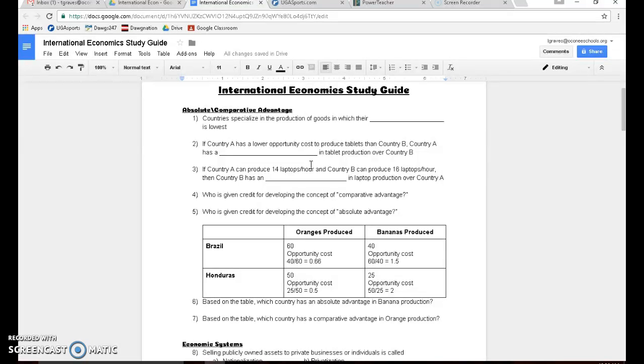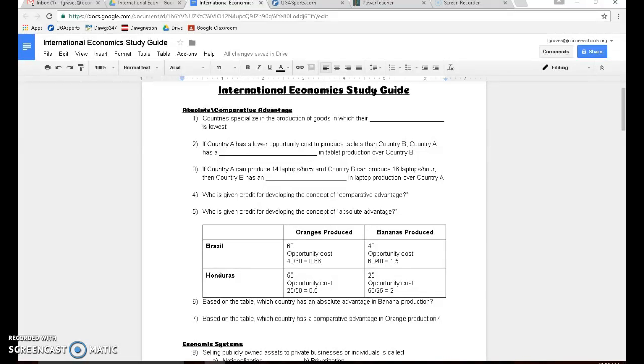And usually the larger countries are going to have the absolute advantage because they can produce more because they're bigger. But with comparative advantage, you're looking at opportunity cost. The country that has the lowest opportunity cost is going to be the country that has a comparative advantage in producing that particular good. And I'm going to get to an example here in just a second where hopefully that'll make a little more sense.